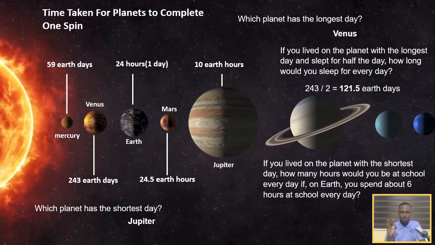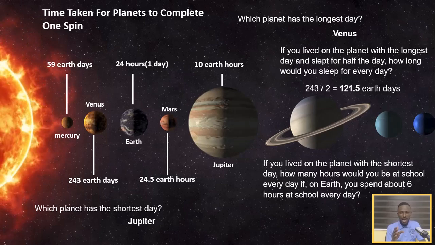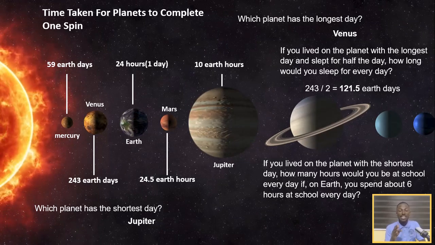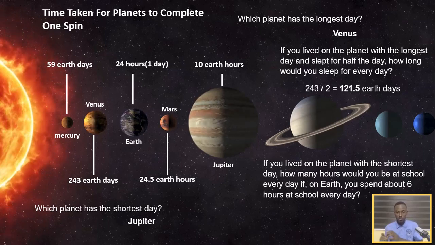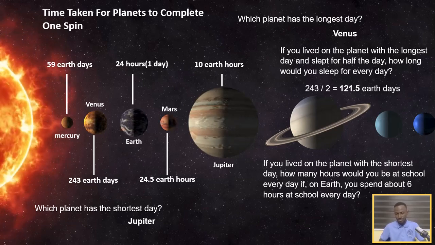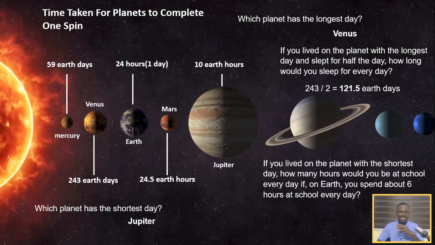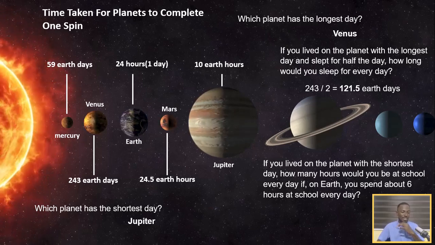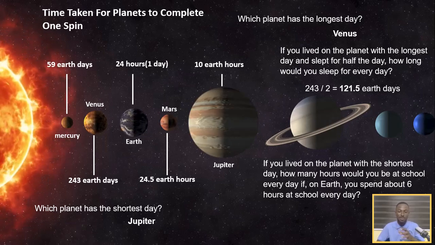Now the last question on this part. If you lived on the planet with the shortest day, how many hours would you be at school every day if on Earth you spend about 6 hours at school every day? Well, before we answer this question, let's analyze the length of a single day on Earth, because there's a reference made to Earth.